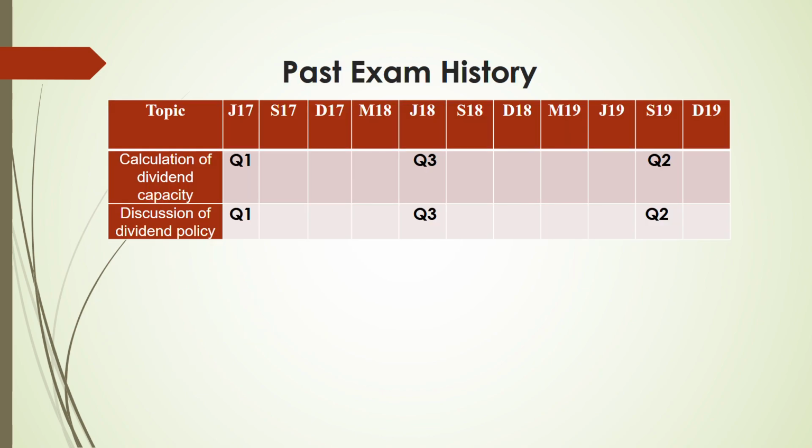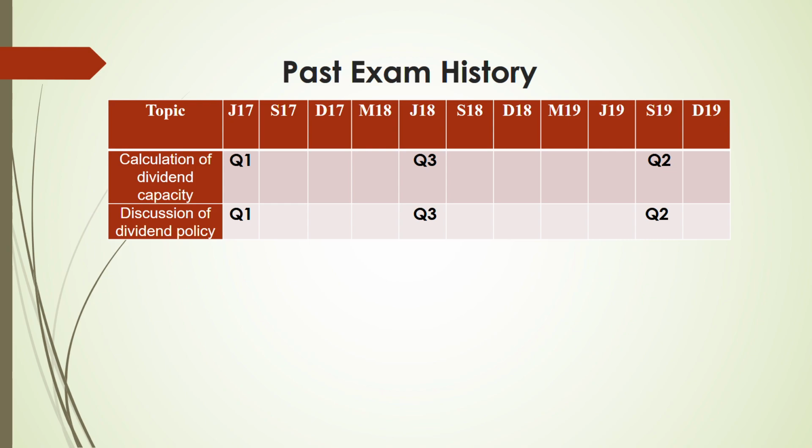If you see the past exam history, these two things are asked when a dividend question is asked. One is calculation of dividend capacity. You should be able to calculate. How do you calculate dividend capacity? Free cash flow to equity. Exactly, you calculate free cash flow to equity.